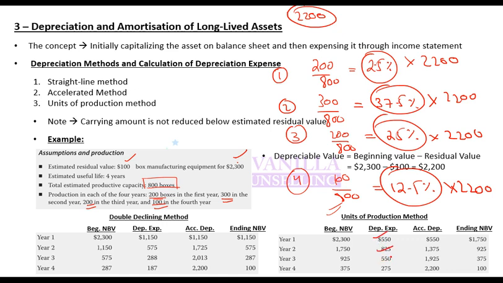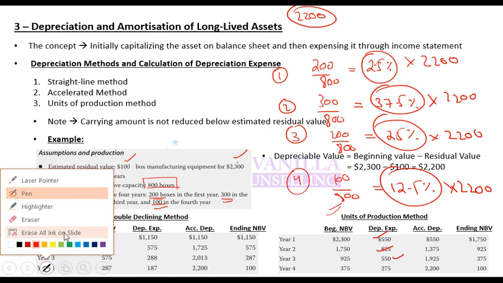So in some years the expense will be higher. In some years it will be lower. There is no fixed trend. The trend depends on the utilization of asset. This is known as units of production method. Any problem in this?